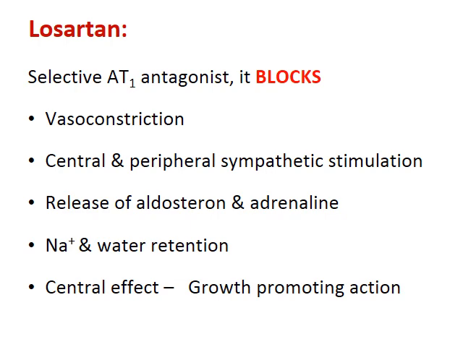It blocks vasoconstriction, so there is vasodilatation. It can reduce central as well as peripheral sympathetic activation. It can also reduce the release of aldosterone and adrenaline, and due to that there is less sodium and water retention. And since aldosterone is not there and angiotensin 2 is not able to produce its function, growth promoting action can also be reduced by using losartan.